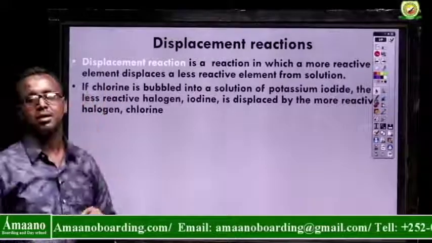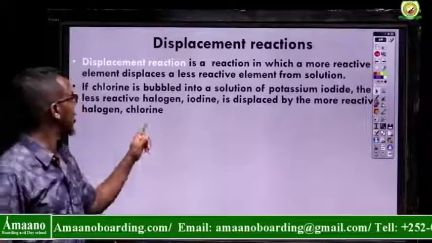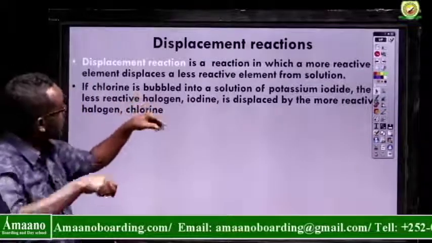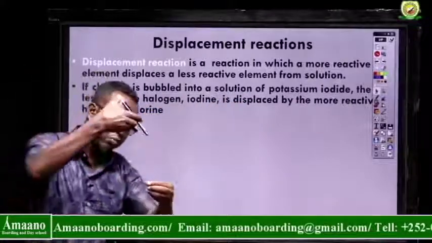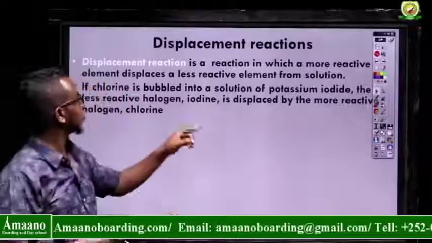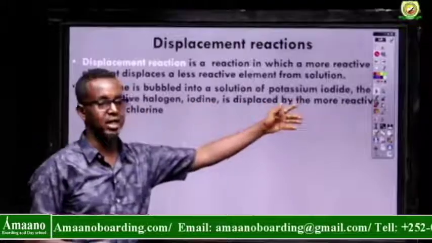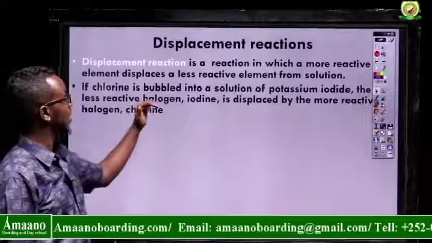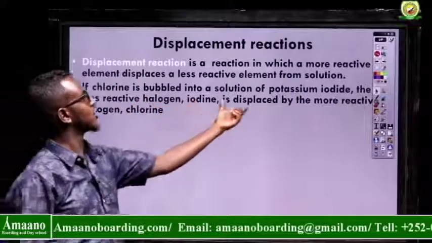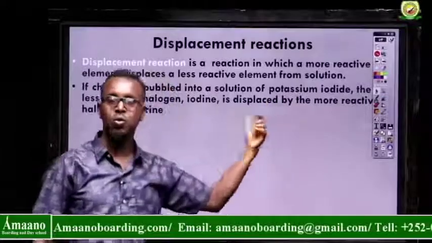Chlorine is an example. If chlorine is bubbled into a solution of potassium iodide, the less reactive halogen, which is iodine, is displaced by the more reactive element, which is chlorine.